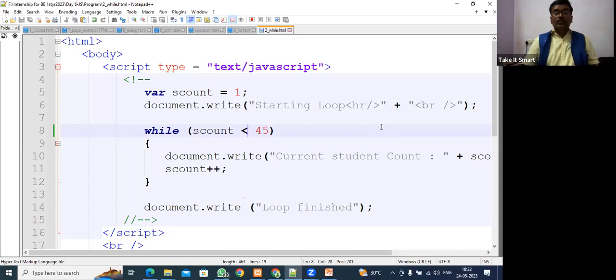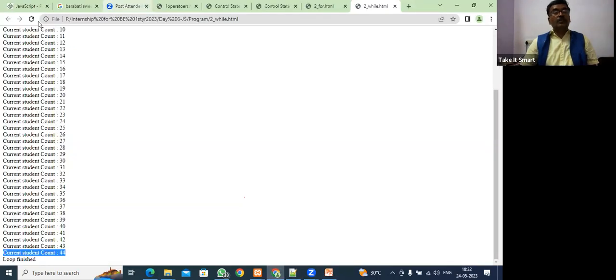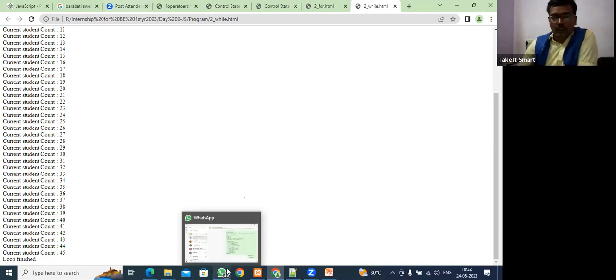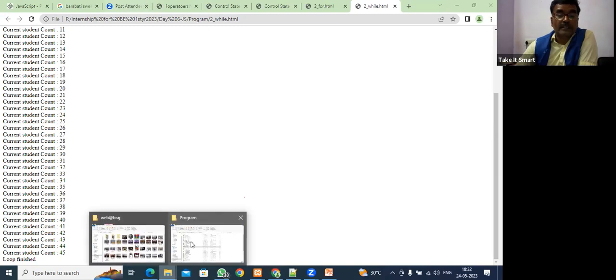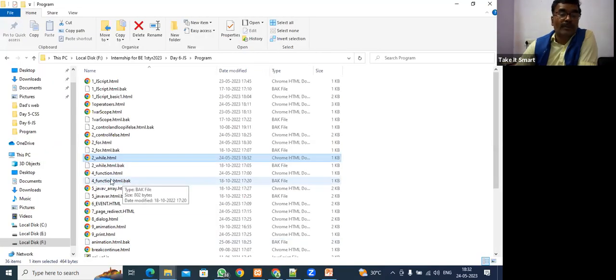We can use the equal to sign. Change this. See this program, refresh this program. Now it will be printing till 45. Fine. So you have to be aware, guys, of these small things in the program. It shouldn't be that I have the program, sir, and am not understanding the small things. Fine. So this is about the for loop and while loop.